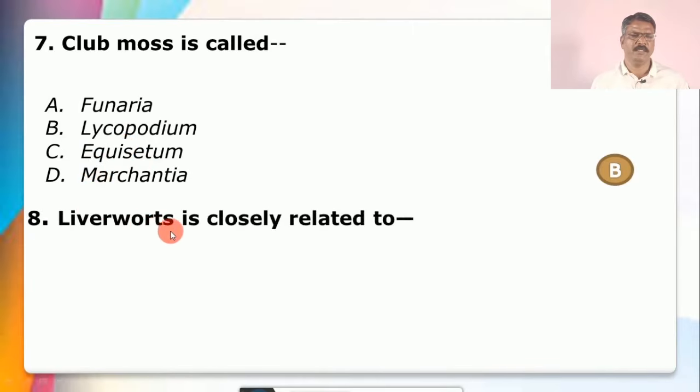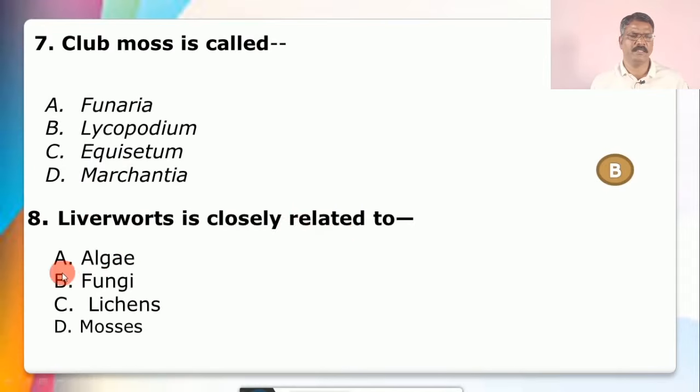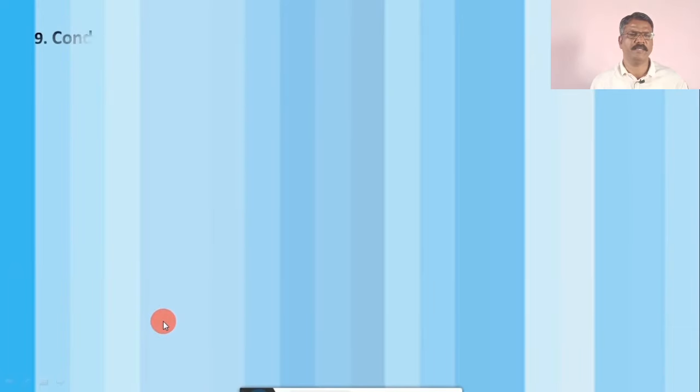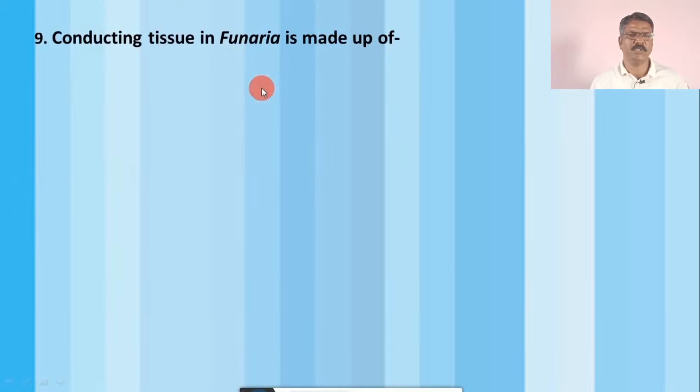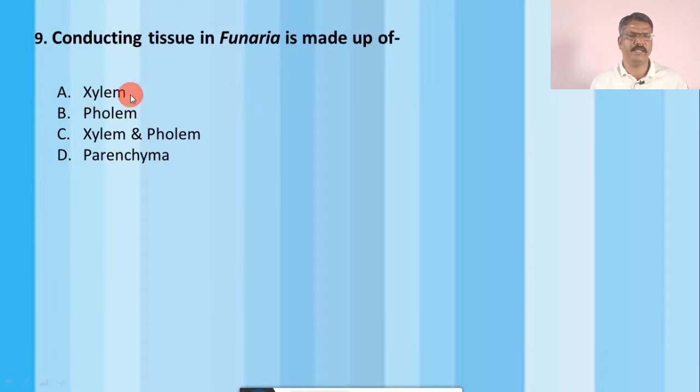Question number 8. Liverworts are closely related to, and the options are A. algae, B. fungi, C. lichens, and D. mosses. And the correct answer is mosses. So the correct option is D, that is mosses. Question number 9. Conducting tissue in Funaria is made up of. The options are A. xylem, B. phloem, C. xylem and phloem, D. parenchyma, and the correct option is D, that is parenchyma.